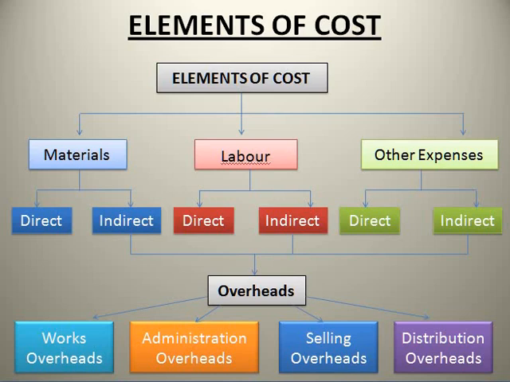Next one is overhead. Already I told you overhead means the total of indirect expenses. That is also divided into two, direct and indirect. Direct means direct expenses and also wages. Indirect overheads can be divided into four. First one is works overhead. The works overhead is otherwise called factory overhead.